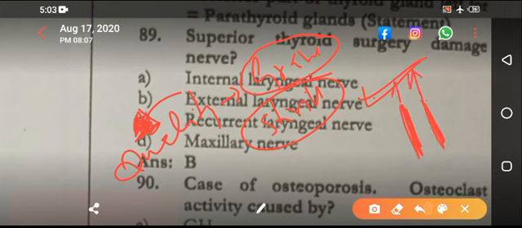I think the muscle is cricothyroid muscle, the only muscle which is supplied by external laryngeal nerve. I do not remember the proper name, but there is a muscle outside over there. When that is contracted, it causes increased tension in the vocal cord. When the vocal cords are tensed, then it will produce what?